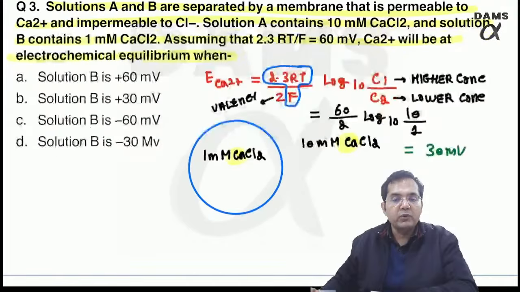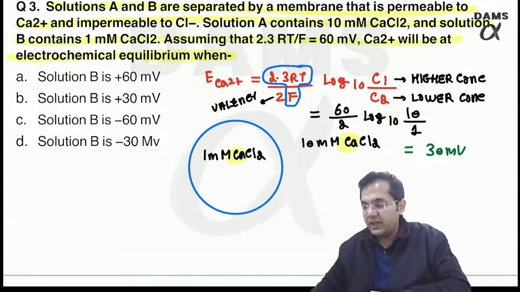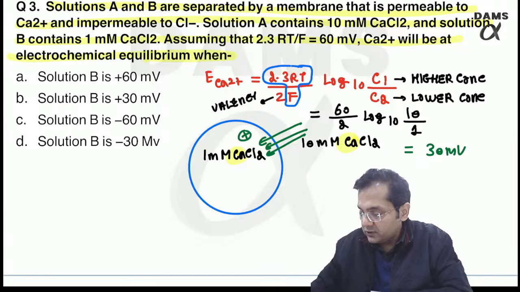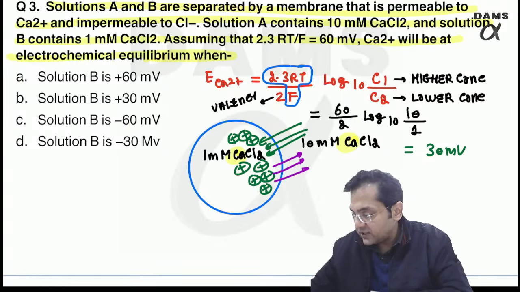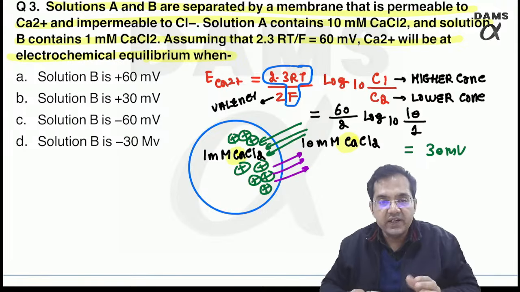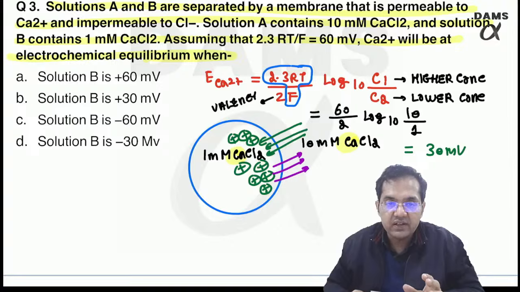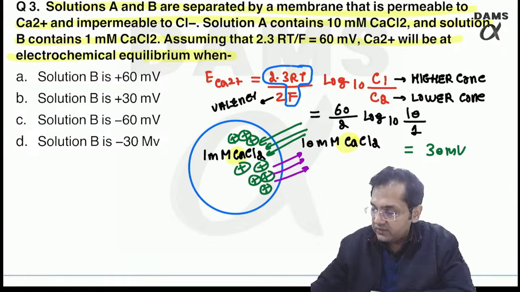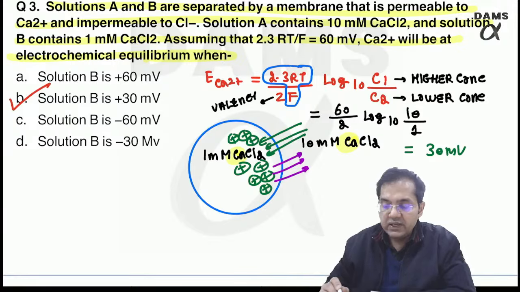The problem is the answer is given as both plus and minus. For this you will have to recap that as the calcium starts to move in, the positive charge will start developing on the inside, which will start repelling the calcium back. A time will come when the concentration gradient becomes exactly equal and opposite to the electrical gradient, and movement of calcium stops. So the answer is none but plus 30 millivolt, right?